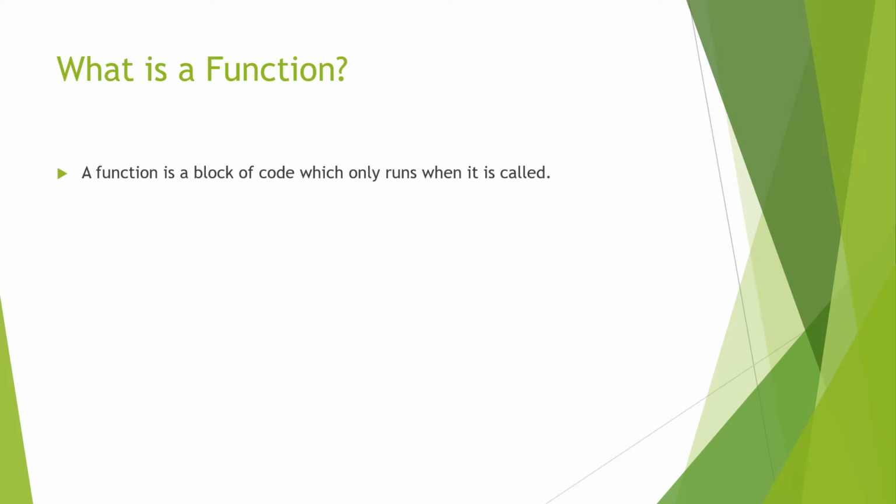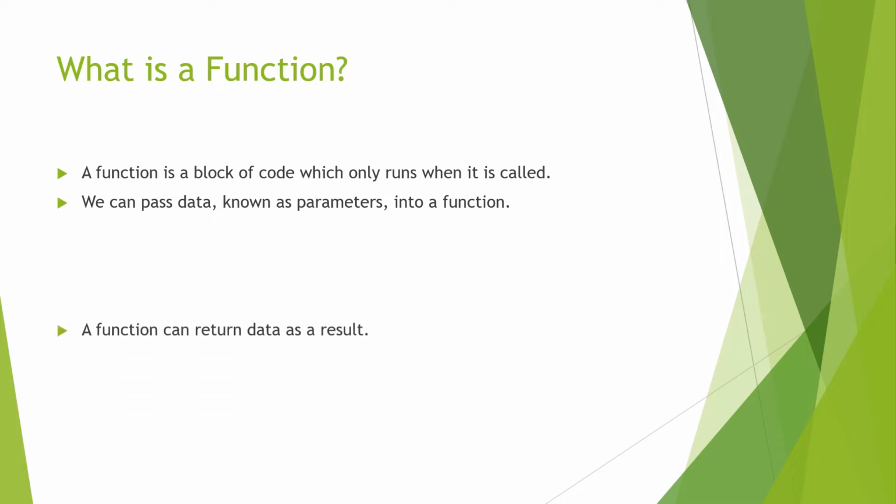What is a function? A function is a block of code which only runs when it is called. We can pass data, known as parameters, into a function. A function can return data as a result. Hence, a function is a block of code which performs a specific task and gives a result.